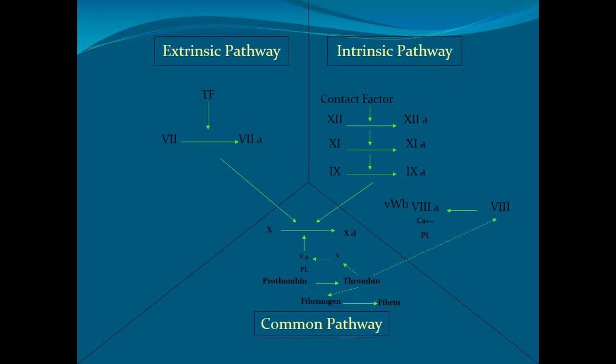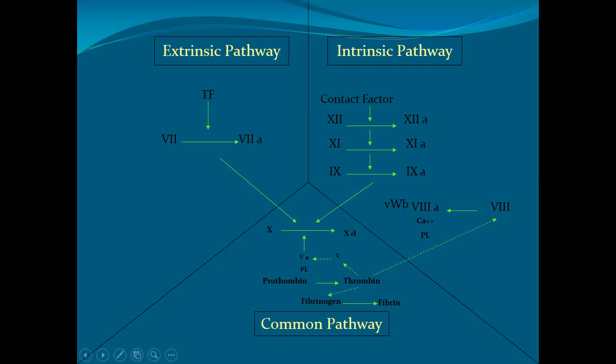Before that, we should have an understanding of how clot formation occurs. There are two pathways: one is the extrinsic pathway and one is the intrinsic pathway. The extrinsic pathway starts when the blood comes into contact with tissue collagen or type 4 collagen, whenever there is a vascular injury.